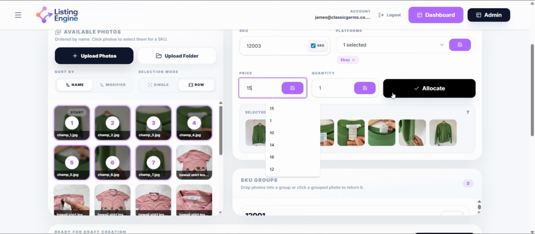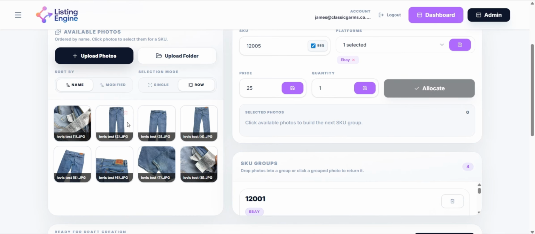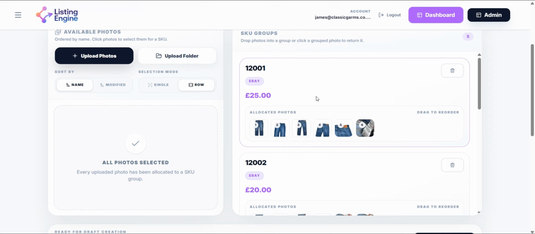Also, keep on sequential SKU and Listing Engine will automatically update the SKU for each item. Then click Allocate and repeat the same process for the rest of your items.